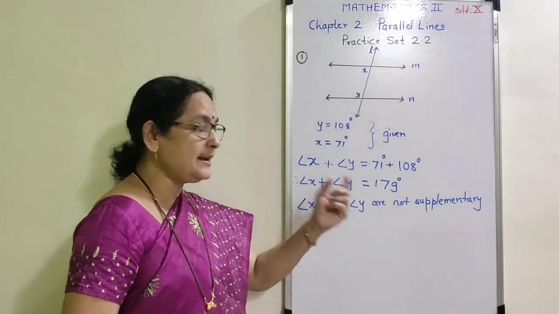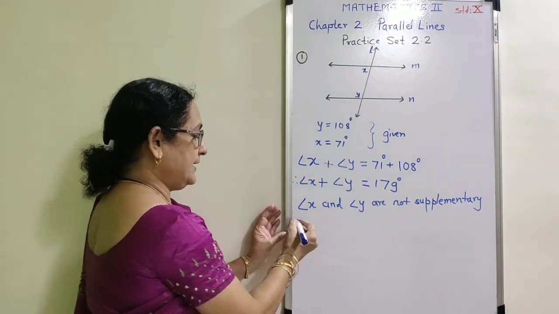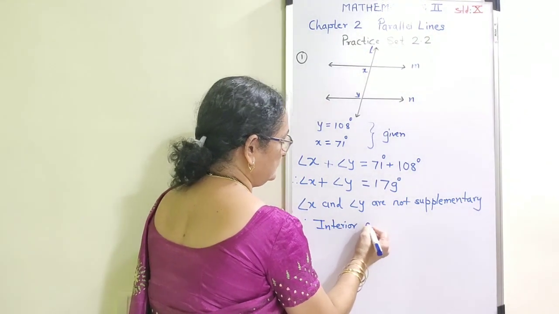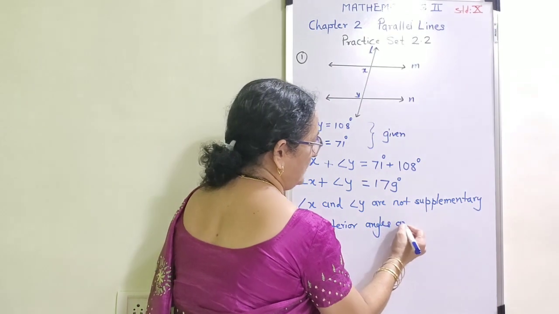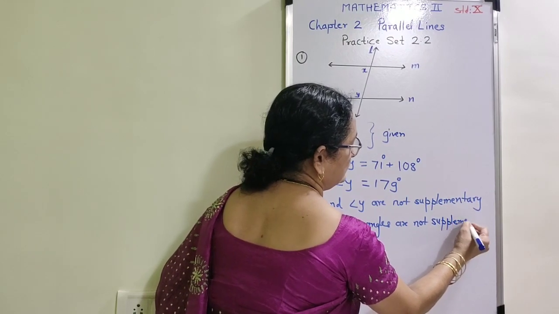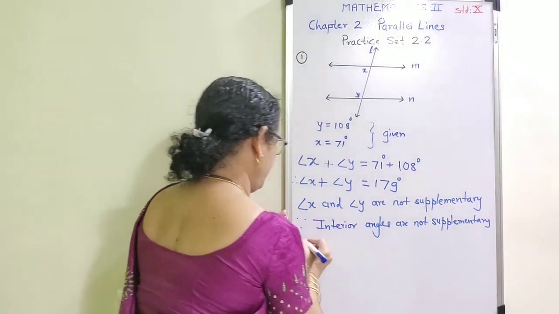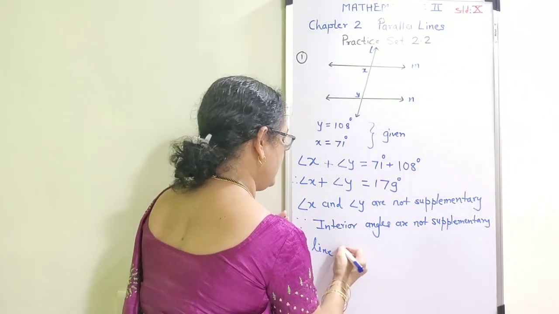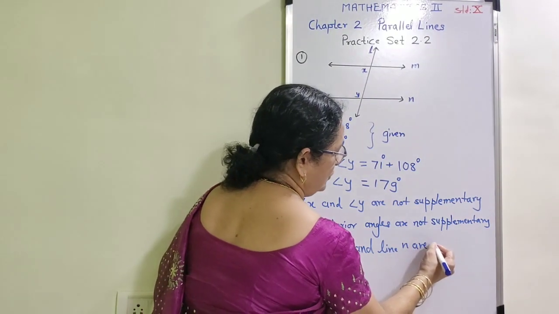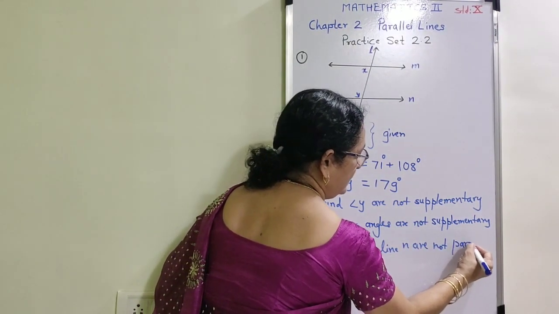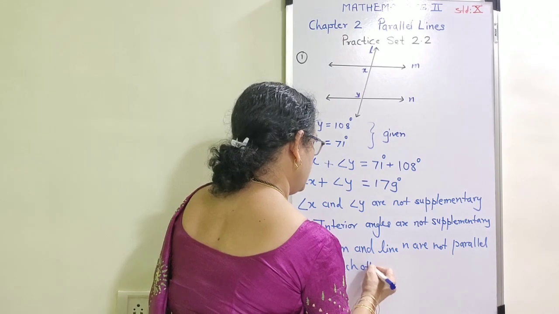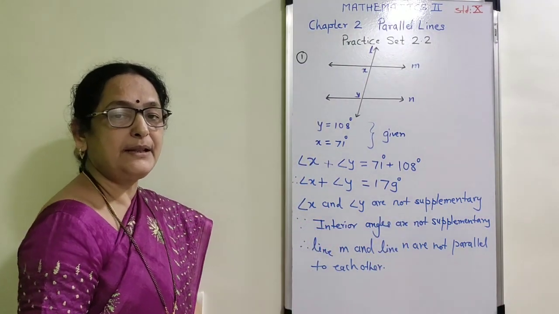And since the interior angles are not supplementary, therefore line M and line N are not parallel to each other. This is the solution of example number 1.